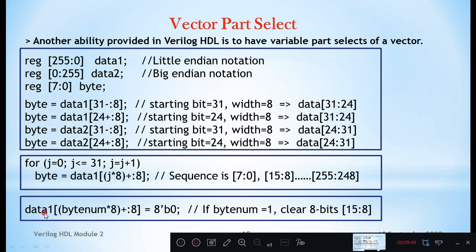Data 1, byte number into 8. Suppose byte number is 1, 1 into 8 will become 8, 8 plus colon 8. So it will become 8 plus colon 8 for data 1, including 8, again 8 locations means 15 colon 8. So all those 8 locations, 8'b0: you are making all these 8 locations of data 1, locations 15 to 8, 0, initializing to 0.